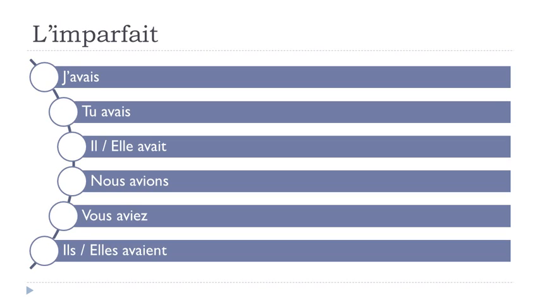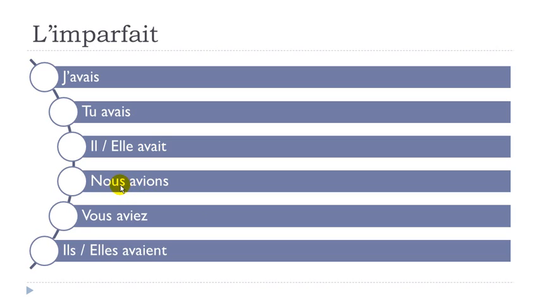So it is quite easy. Honestly, it is quite easy. Just try to remember, especially if you want to use it only orally, then it's quite easy because it's avait, and avait. So, j'avais, final S not pronounced. Tu avais. Il avait, final T not pronounced.